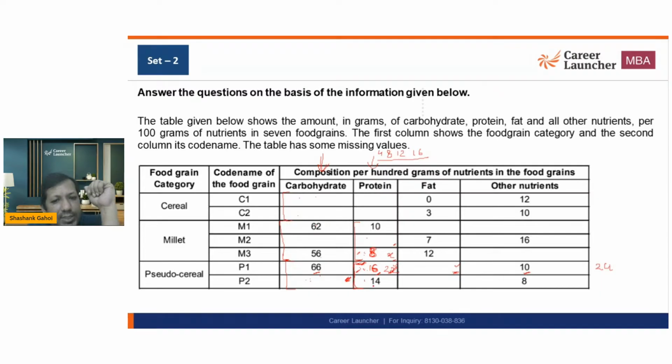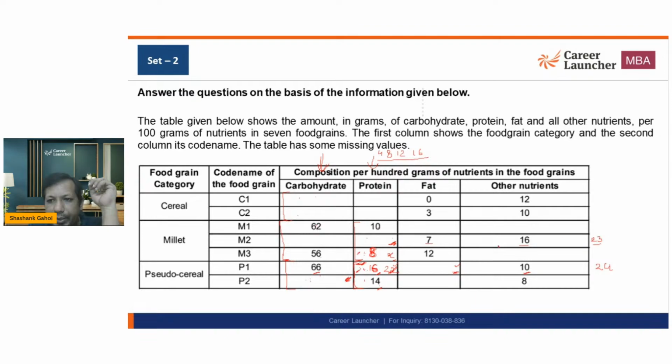Okay. Now the second condition is this number should be smaller than 14, but a multiple of 4. So it can be either 12 or 8 or whatever. 7 plus 16, 23.